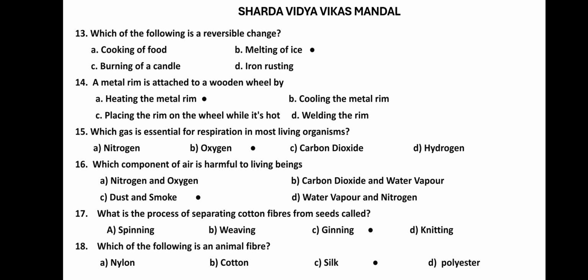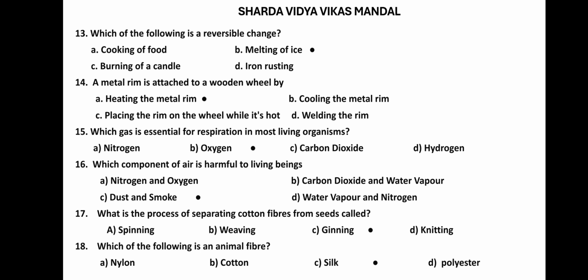Burning of a candle, the candle will change its appearance as well as its state, and chemical changes take place when you burn something. Iron rusting is also a chemical change. So B option is correct for 13th question.